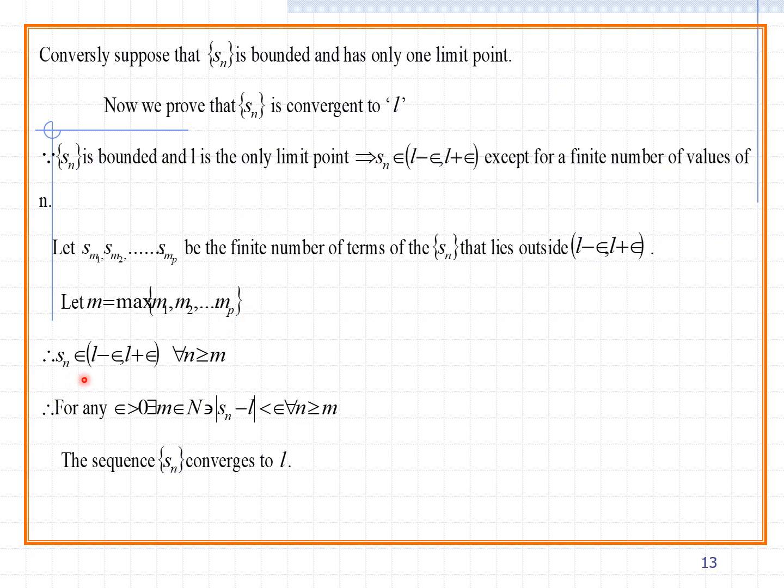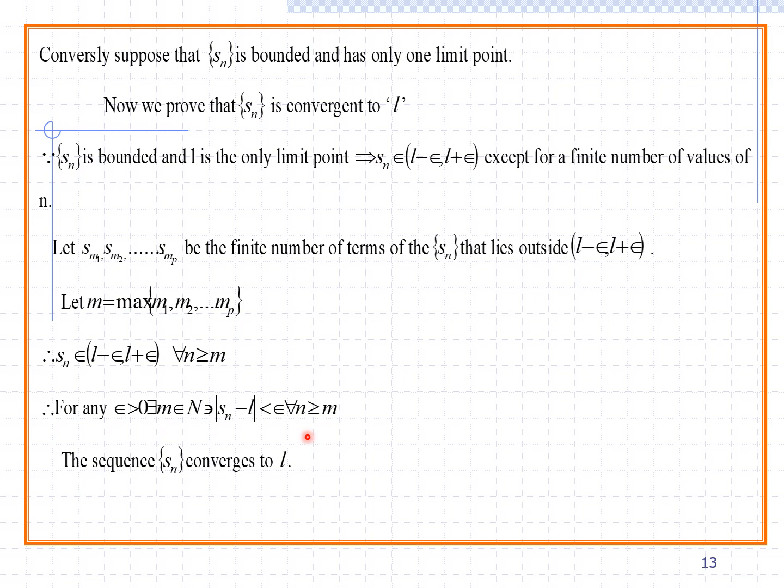Therefore Sn belongs to L minus epsilon, L plus epsilon for all n greater than or equal to m. What you can consider is that both values exist on the left and right sides. Once you take the left and right sides, the small value and the big value, you can apply the modulus. Once the modulus is there, it is bounded and at the same time convergent. So for any epsilon greater than 0, there exists m belonging to n such that modulus Sn minus L is less than epsilon for all n greater than or equal to m. Therefore the sequence Sn converges to L.